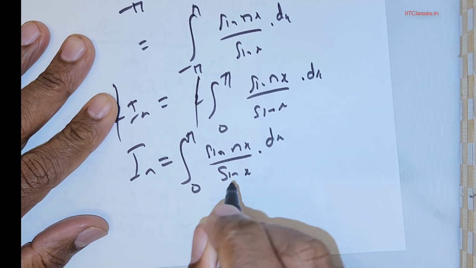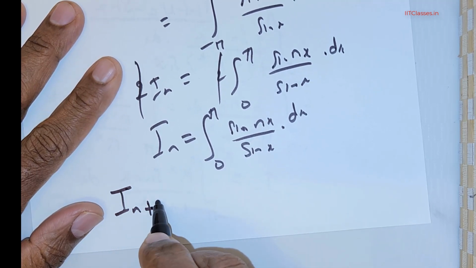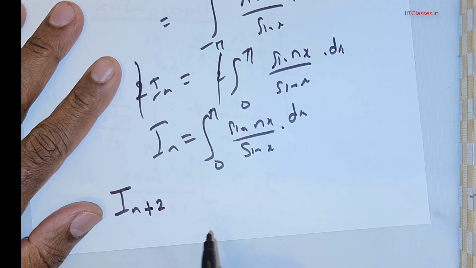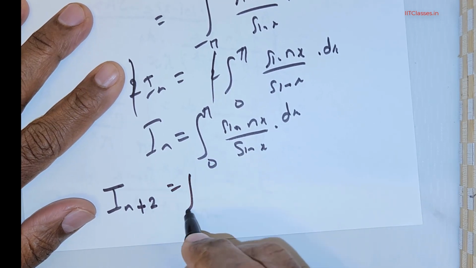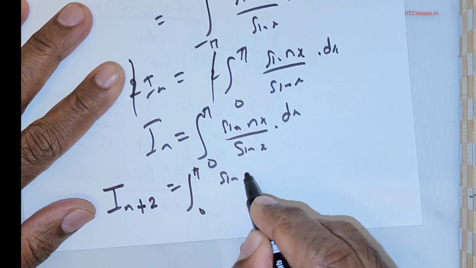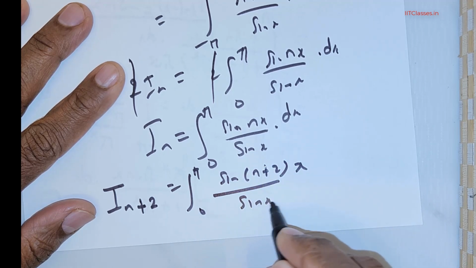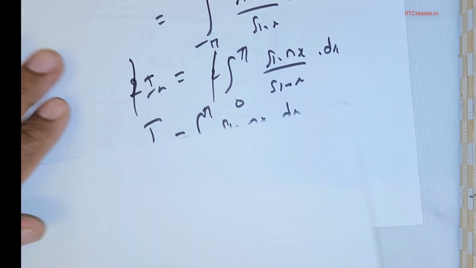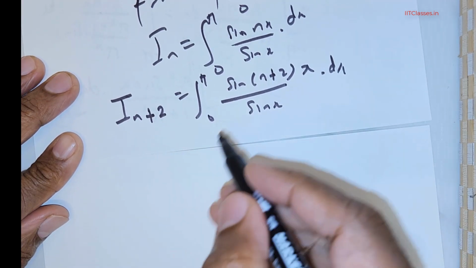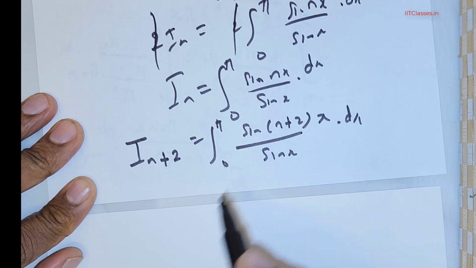Now what I wish to do is consider I_(n+2). In place of n, I substitute n plus 2. So this is going to be the integral from 0 to pi of sin((n + 2)x) divided by sine x dx. Having got that, I've got I_n is equal to this right side, and I_(n+2) is equal to this right side.